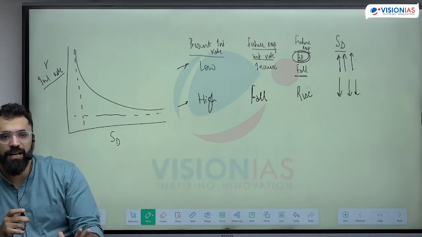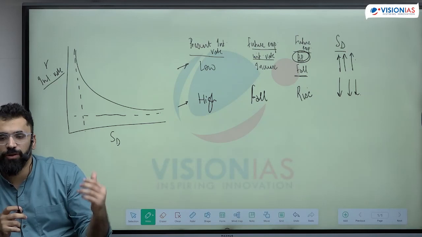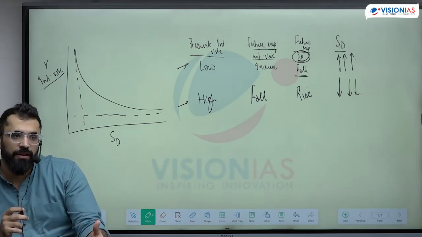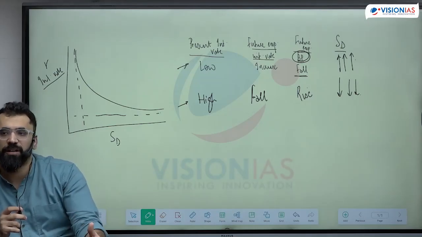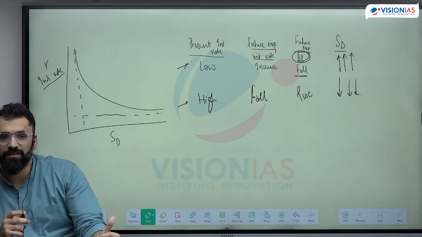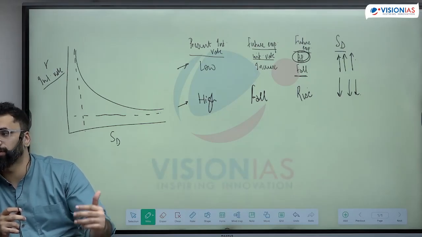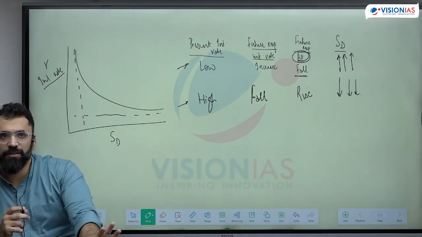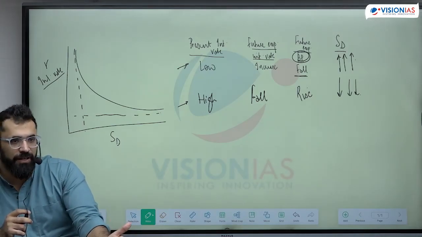And to solve this, we have quantitative easing. We're not just going to have lower interest rates, we are also going to print more currency. Then we are going to induce demand in the market. Two things will happen at the same time, low interest rate and more currency. This is going to induce people to make expenditures. We'll discuss that when we discuss monetary policy. Is this clear? What is a liquidity trap?